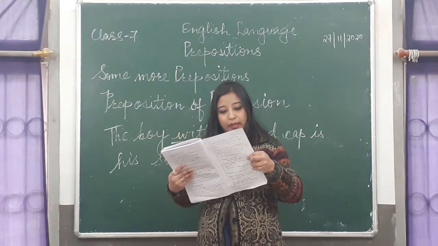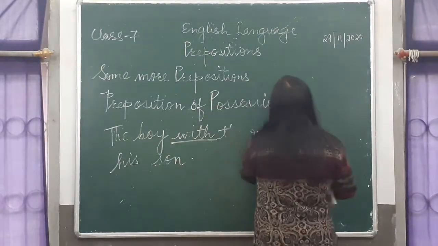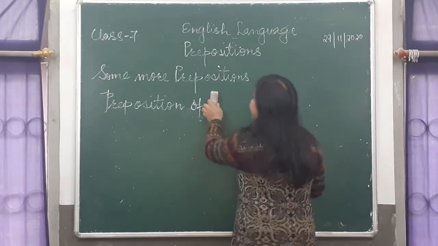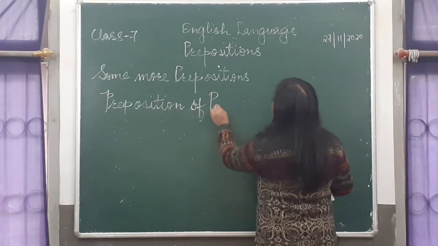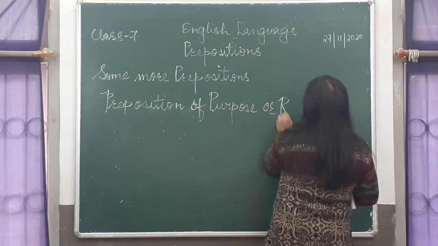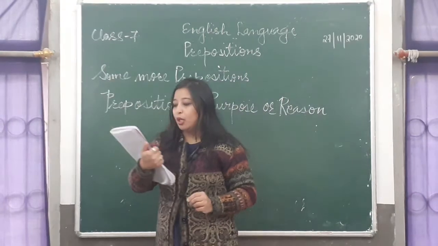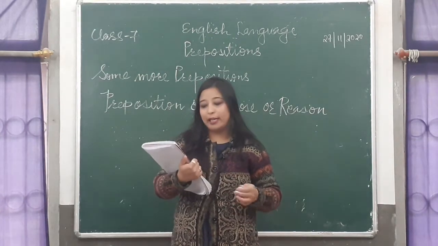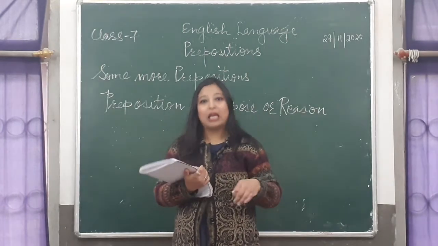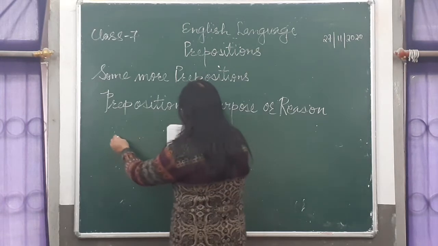Now come to the next one, that is preposition for purpose or reason. You'll understand it better with an example. The woman went to the counselor for advice. For what? For a certain purpose, the purpose of taking advice. That is known as the preposition of purpose or reason.